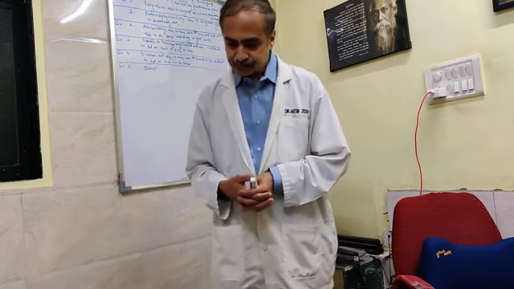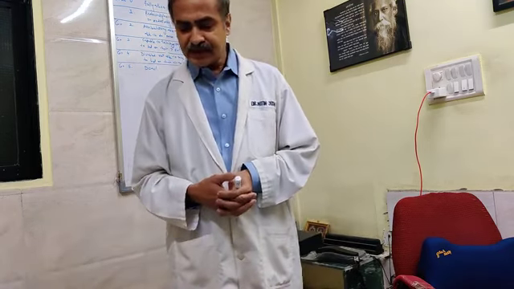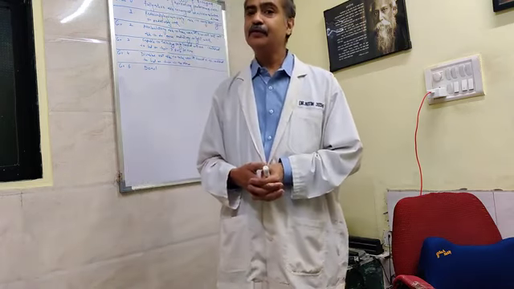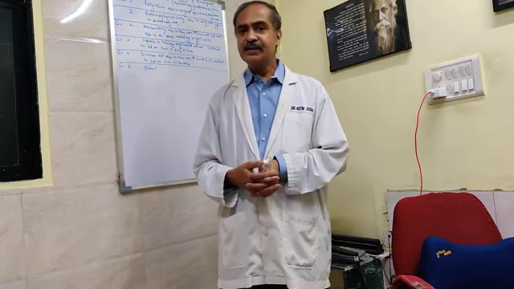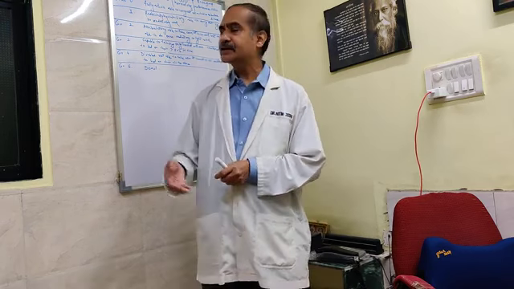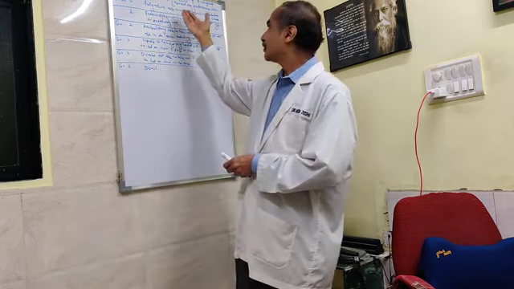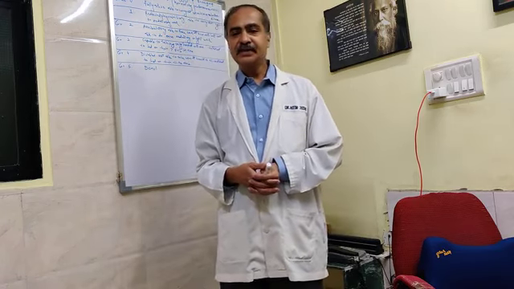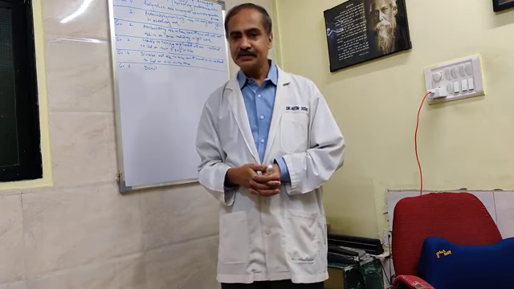Now, what are the selection criteria for watchful waiting? That can be the question which will be asked. The selection criteria are age, that is elderly age group, more than 70. Second, performance status, which is poor performance status as per the ECOG or Karnofsky performance status. Then life expectancy less than 10 years by comorbidity index.